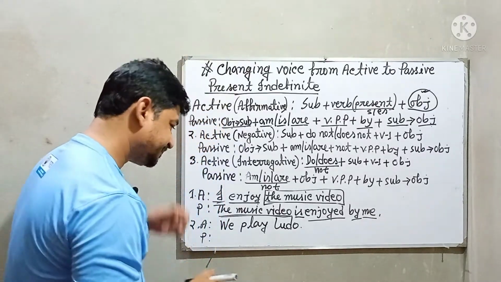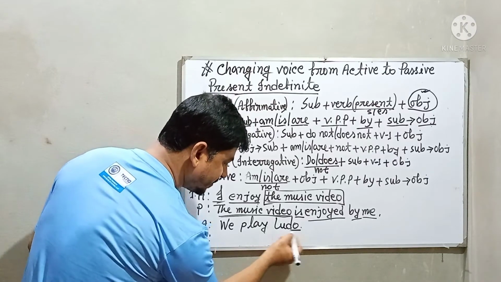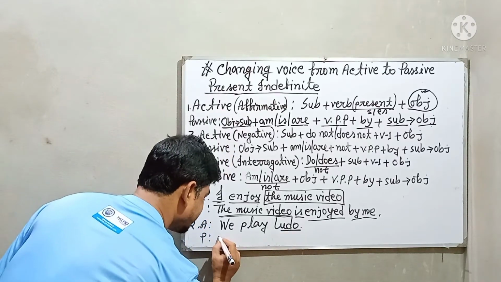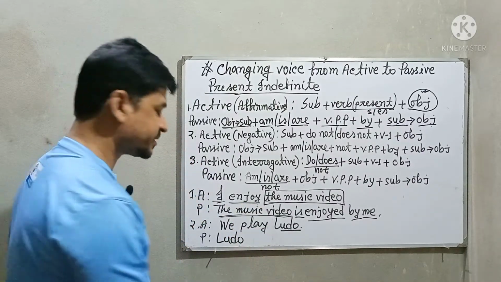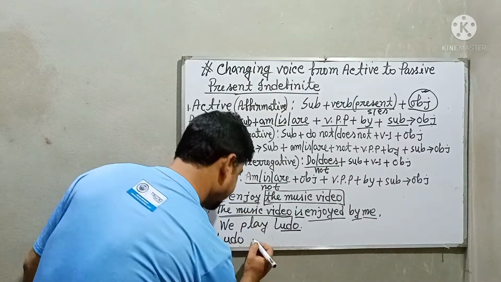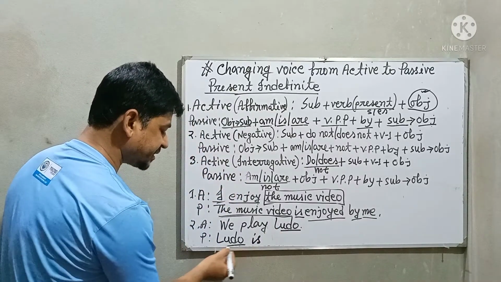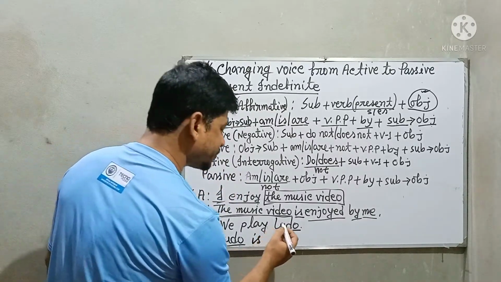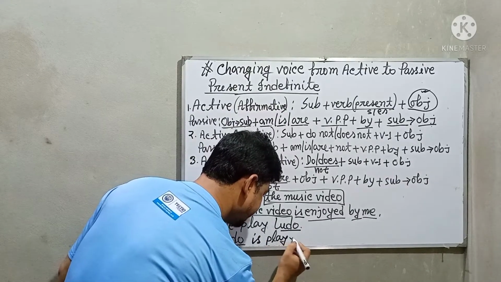So first of all, we have to make the object the subject. Now we are going to convert the object to subject. Then we have to use is, because this is third person singular number. Then we have to use the past participle of our main verb.